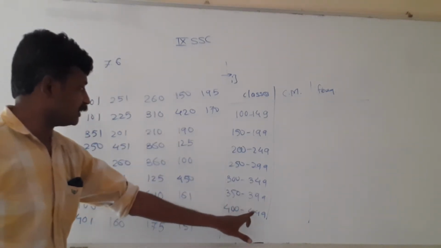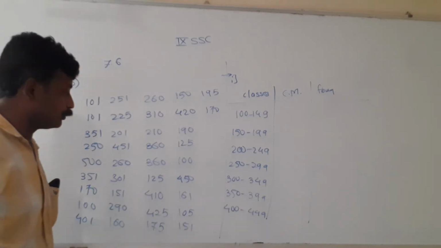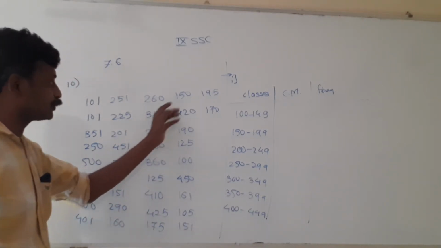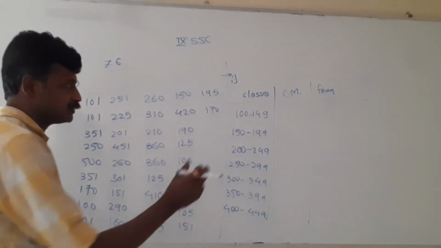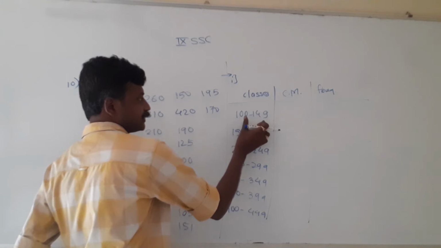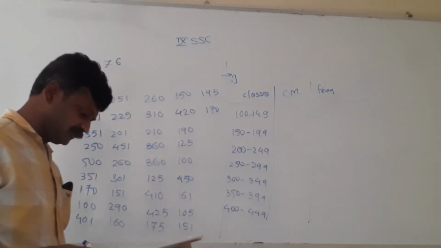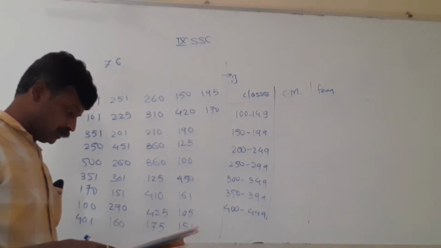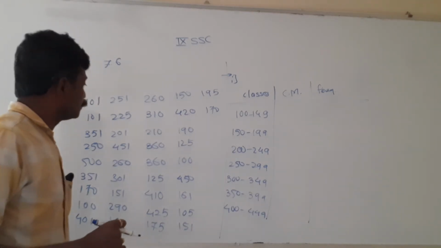Our data range maximum is 420, so it will fit in this. So the next class won't be necessary because the maximum is 420. It will get covered here. So these are the required classes. The range of every class is 50, upper limit minus lower limit. You can see the difference is 50. Now as per this, first we will get the class marks. So one by one we will go.